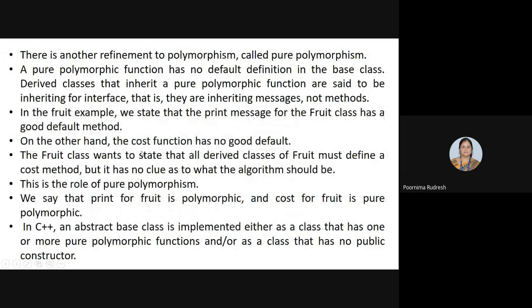So it is not the default method. The fruit class wants to state that all derived classes of fruit must define a cost method. Hence, the cost method is not considered a default method. Why? Because the base class wants to state that all the derived classes must define the cost method, but it has no clue what the algorithm should be. So this is the role of pure polymorphism.